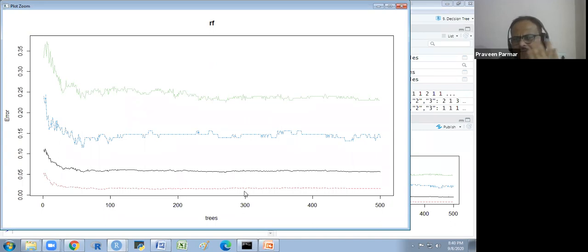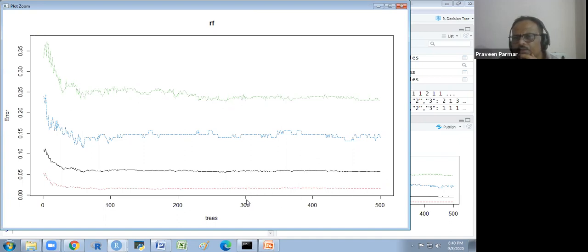And the deviance may be the Gini index, or maybe some other. So it is telling us that 300 is okay. Does that make sense to you? We have a 500 tree size, right? We have 500 trees in our random forest. So after 300, there is no decrease in error. You see?